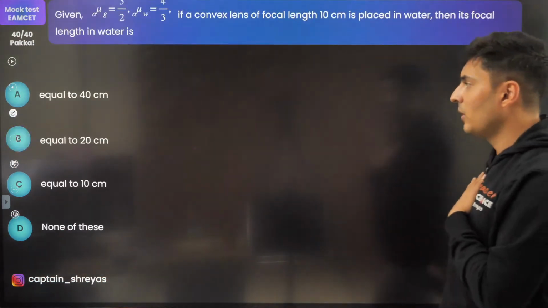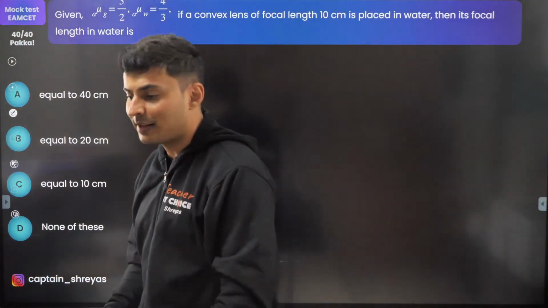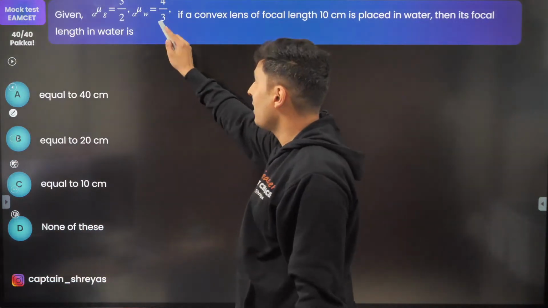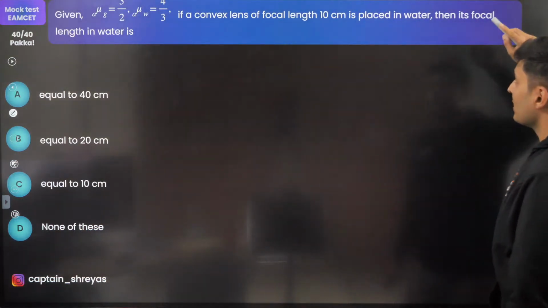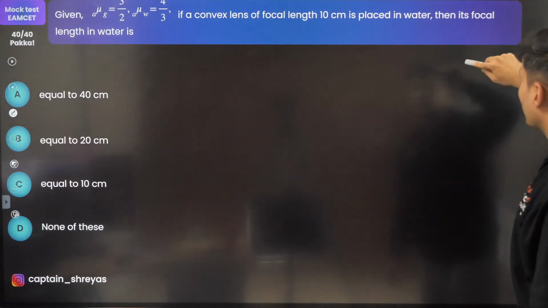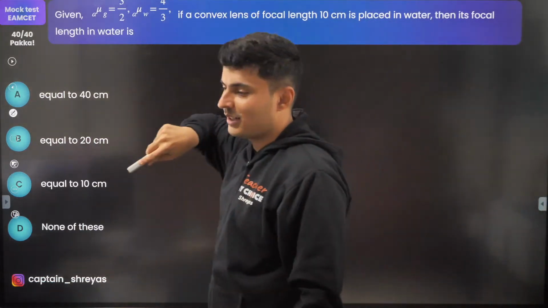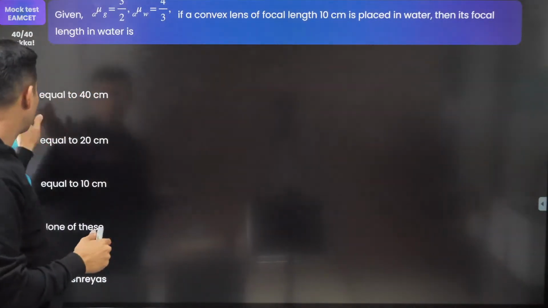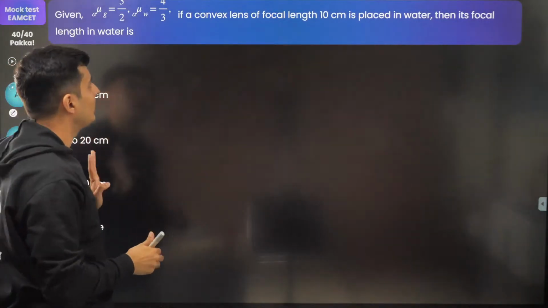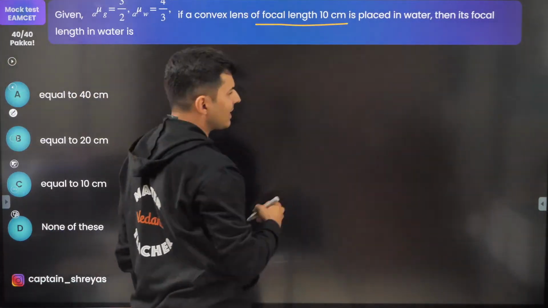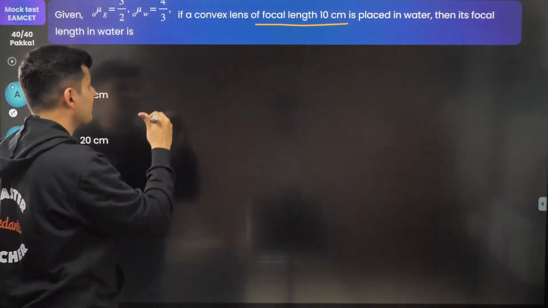Okay. Moving on to the next one. Given the refractive index of glass and water, a convex lens of this much focal length is placed in water. What is the focal length in water? Beautiful question. These kinds of questions on the lens maker formula are very common. The convex lens focal length is 10 centimeter. Let's use the lens maker formula.